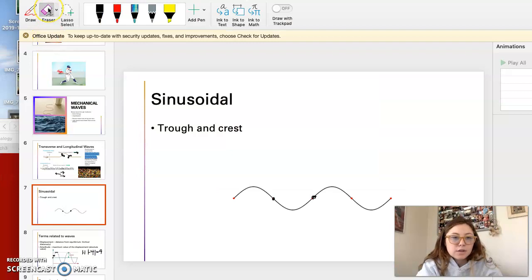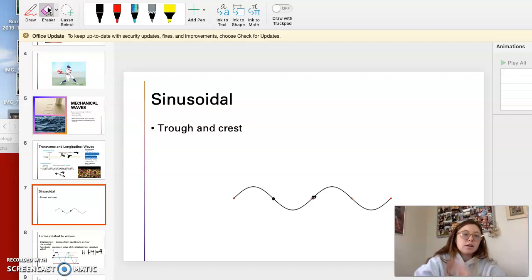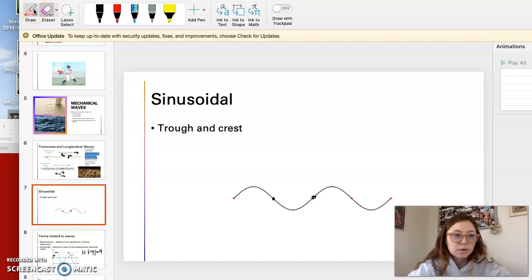Okay, so the actual structure of the wave is pretty similar to the sine graphs that you've seen, or the cosine graphs if you've taken a trigonometry class. And so we're just going to talk about the structure.